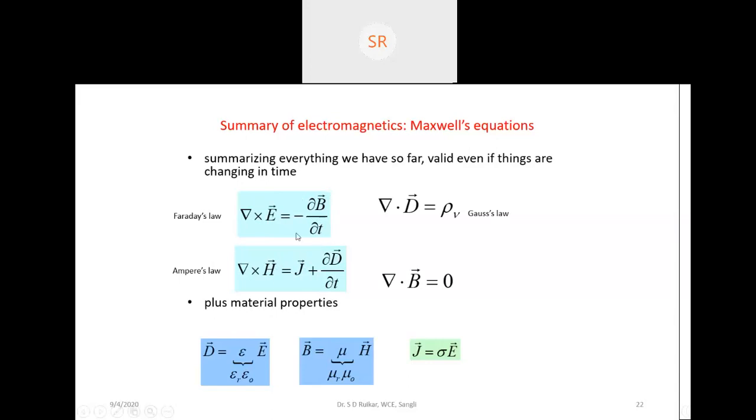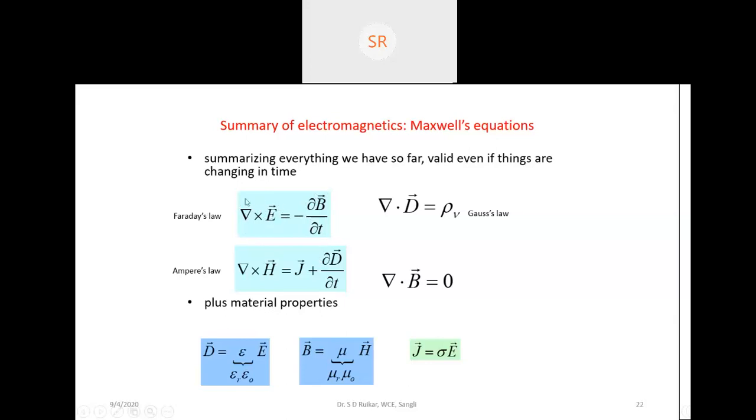Now these are the terms. Here we have E and B, and here we have H and again the electric field in terms of D, because D is equal to epsilon E and J is equal to sigma E. From Maxwell's equations, the electric field depends upon the magnetic field, or you can say the magnetic field depends upon the electric field. If you want to remember Maxwell's equations, just remember that if any one field is there, there will be the opposite field.